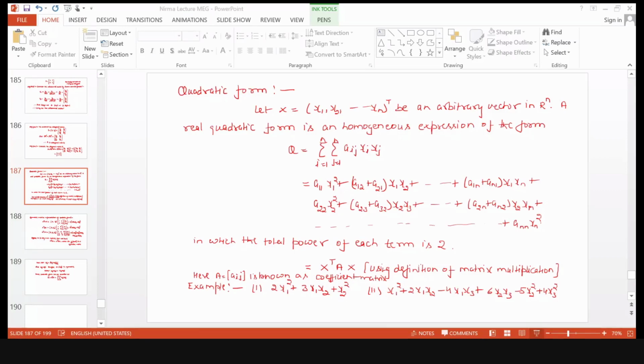Similarly, B21 is A21 plus A12 divided by 2, again 3 by 2. Therefore, in symmetric form, the B matrix will be 2, 3 by 2, 3 by 2 and 1.